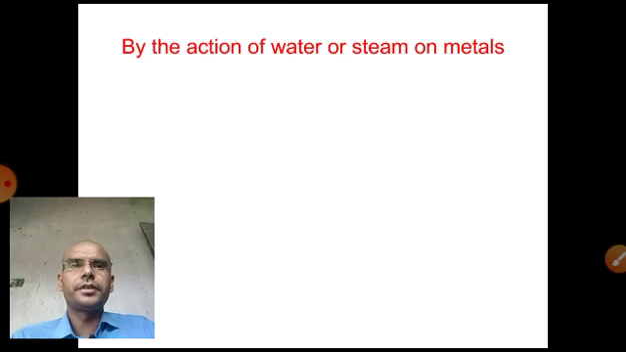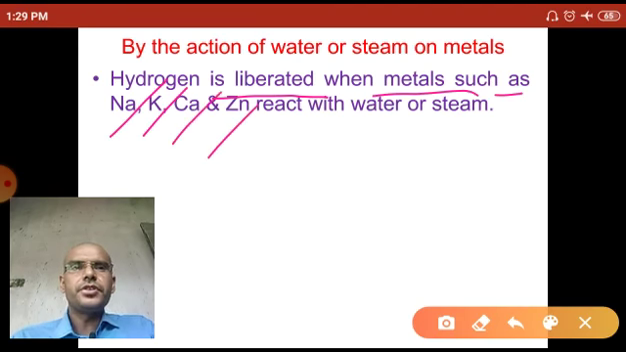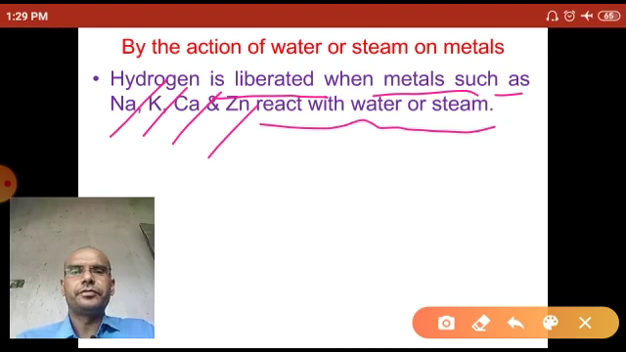Now another topic, we can also prepare the hydrogen gas by the action of water or steam on metal. Hydrogen is liberated when metals such as sodium, potassium, calcium, zinc and aluminum react with water or steam. They liberate the hydrogen gas.